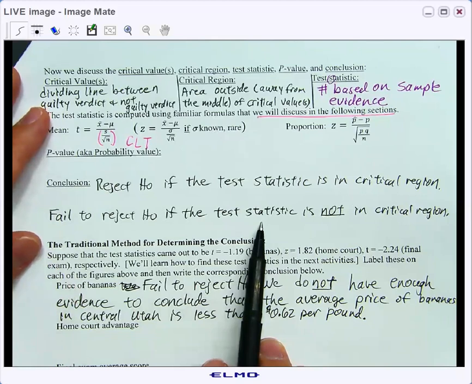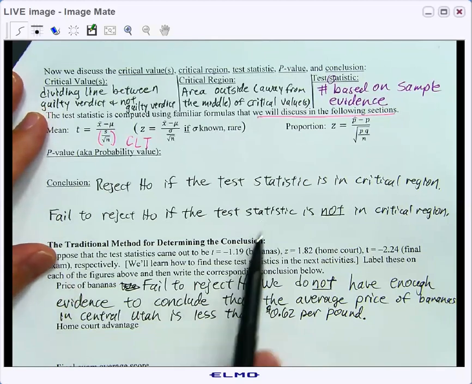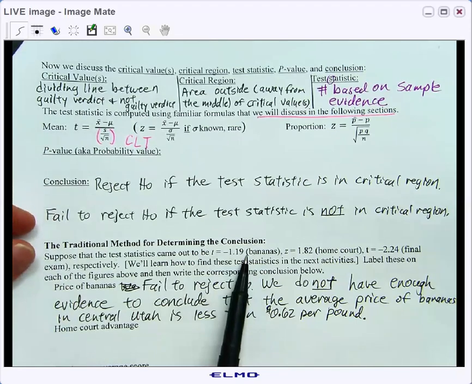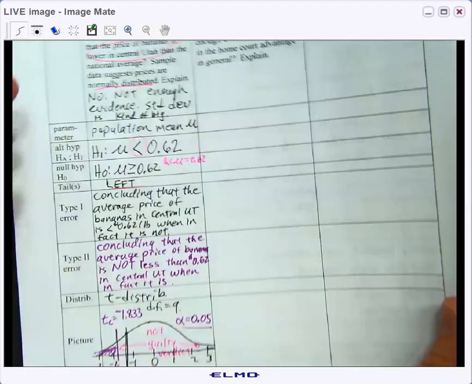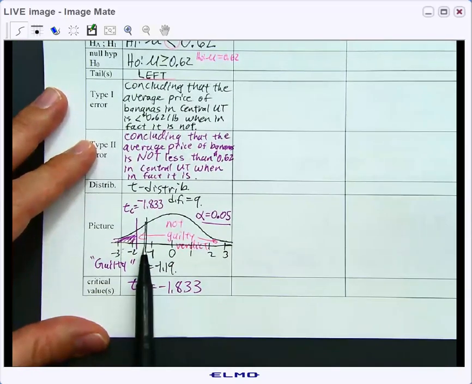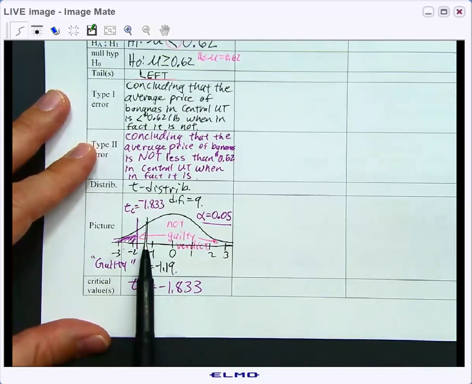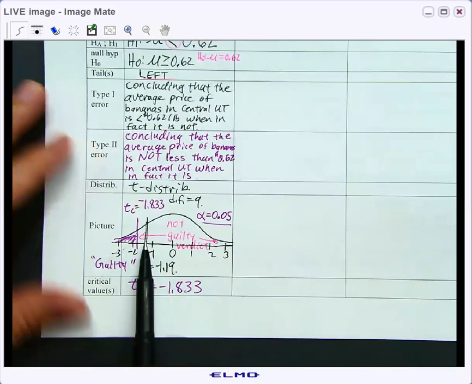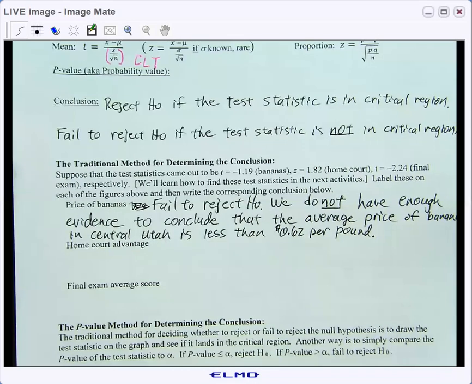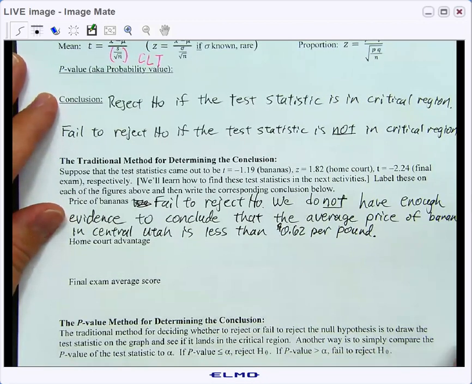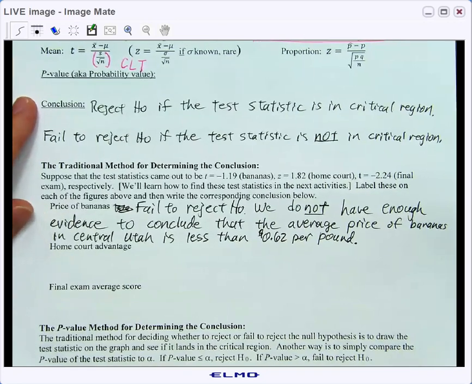Again, the test statistic is the number based on sample evidence. We'll talk about how to compute them more later, but as we talked about last time, let's give it to you. Let's say that the test statistic came out to be negative 1.19. So that's our test statistic, and that would put us here, which is outside of the purple critical region. So we will fail to reject H naught, meaning we don't have enough evidence to conclude that the average price of bananas in central Utah is less than 62 cents per pound. So let me pause right there and we'll make another video for example 2.